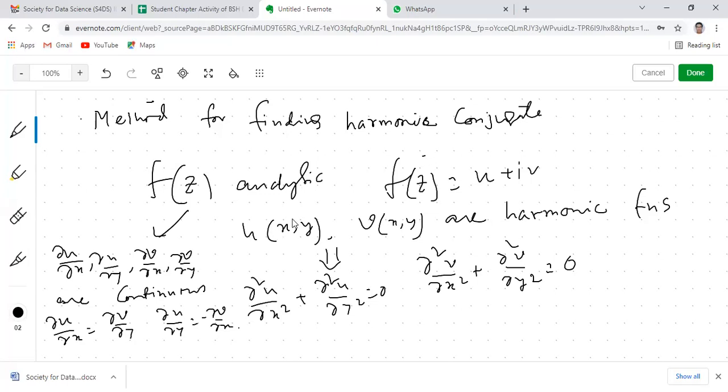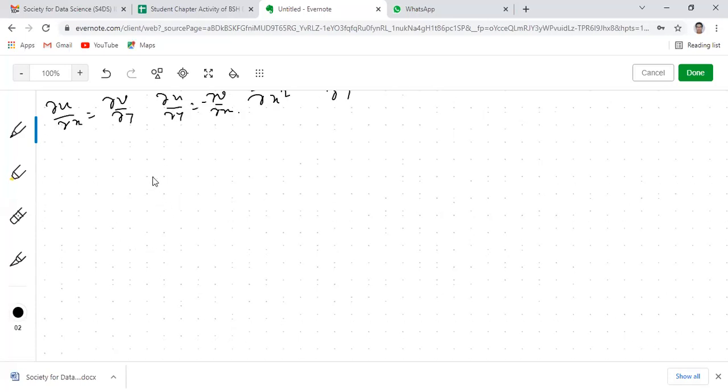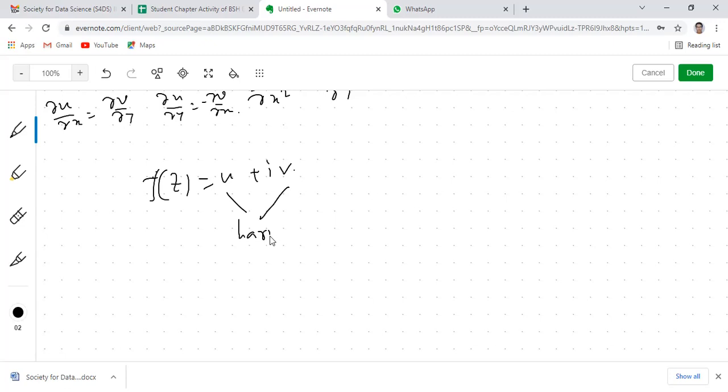as well as if u is harmonic, corresponding to which v is another harmonic function, then by clubbing both in the form of u plus iv, the function which we are getting, f(z), will obviously be analytic. So both are inclusive. So what is the harmonic conjugate? Harmonic conjugate means if f(z) is analytic, then obviously u and v will be harmonic functions. So u is called the harmonic conjugate of v and v is called the harmonic conjugate of u. That means they are mutually harmonic conjugates.